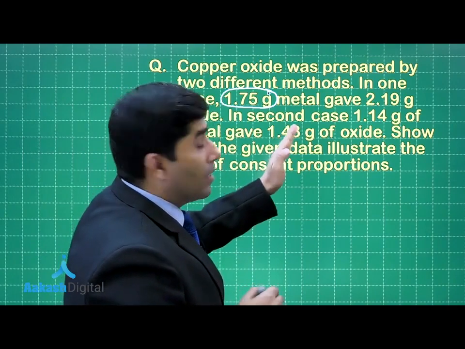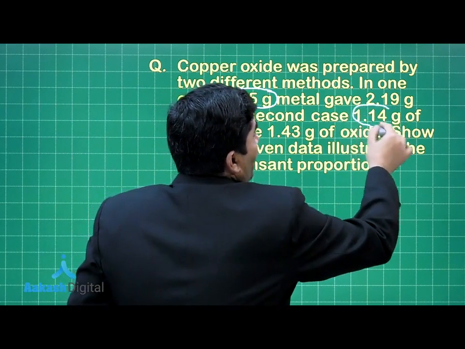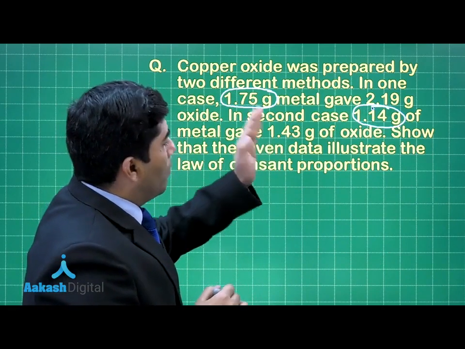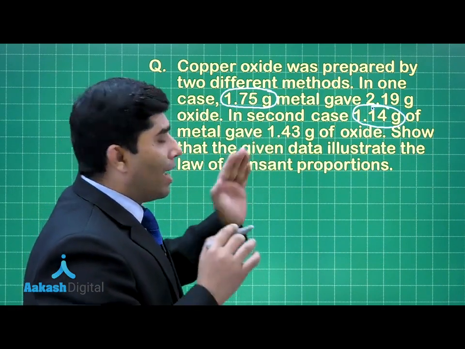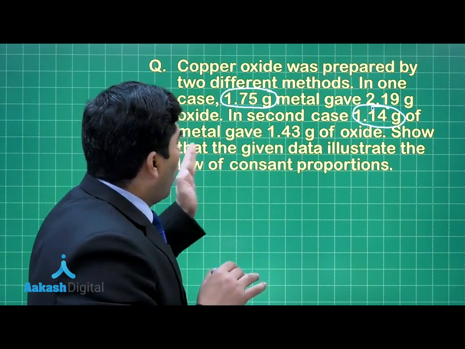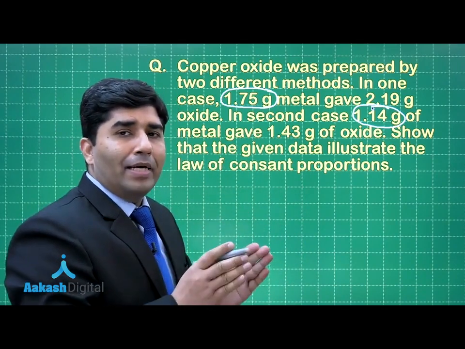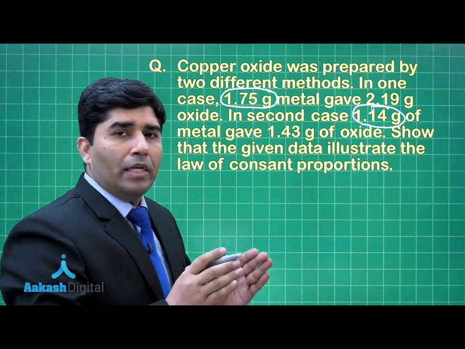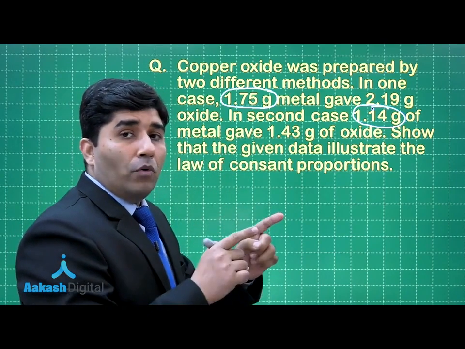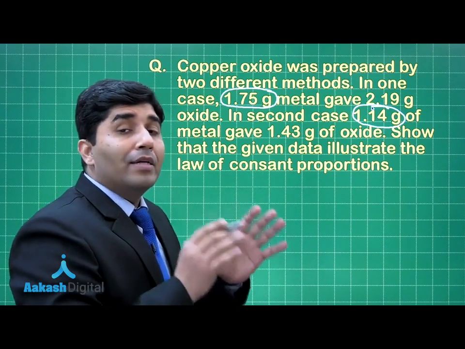In the other case, 1.14 gram of copper gave 1.43 gram of its oxide. And he is asking us to show that the given data illustrate the law of constant proportion, meaning we have to prove that the percentage of copper and oxygen in the compounds we got in both the experiments is the same.